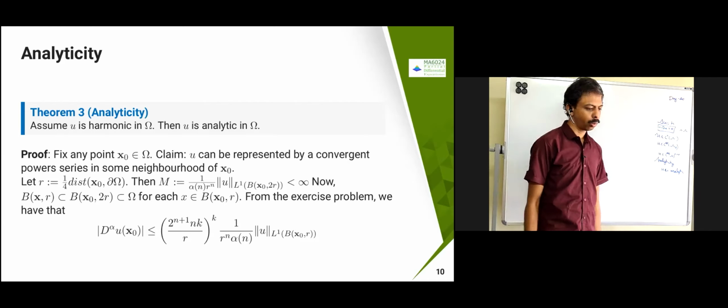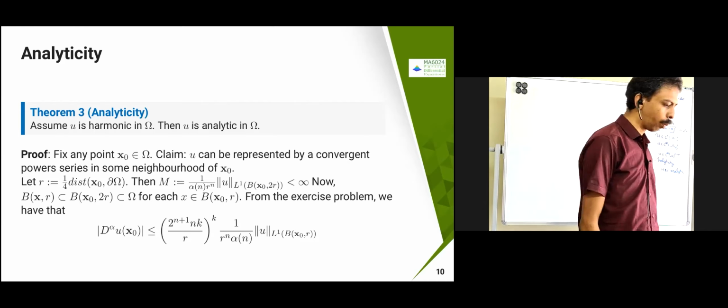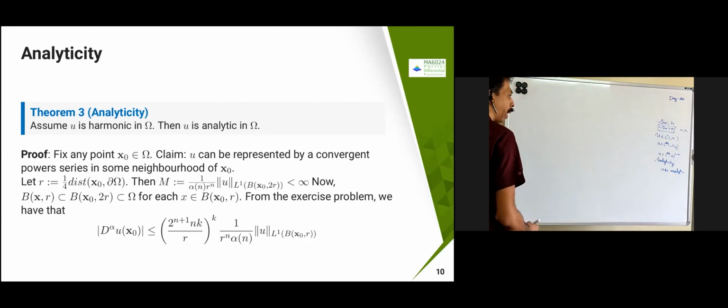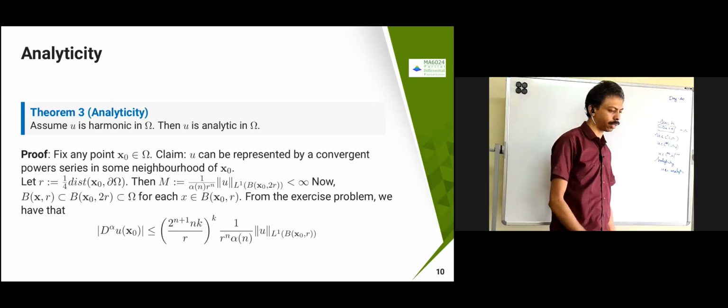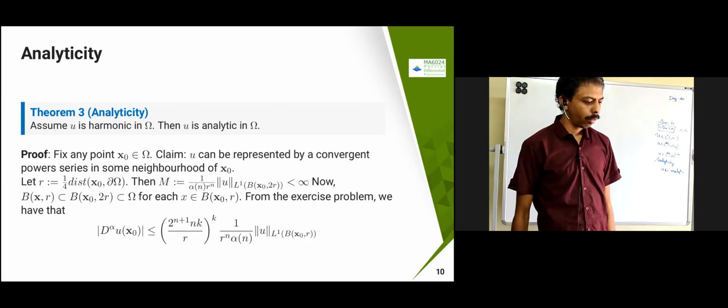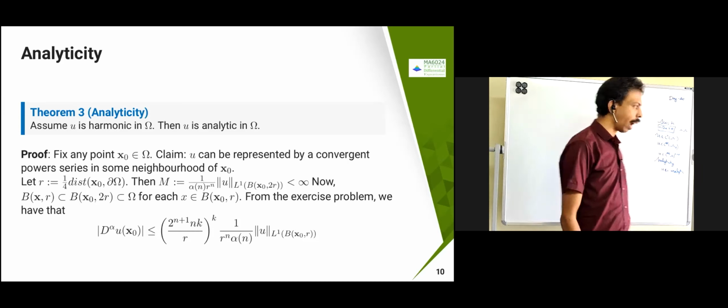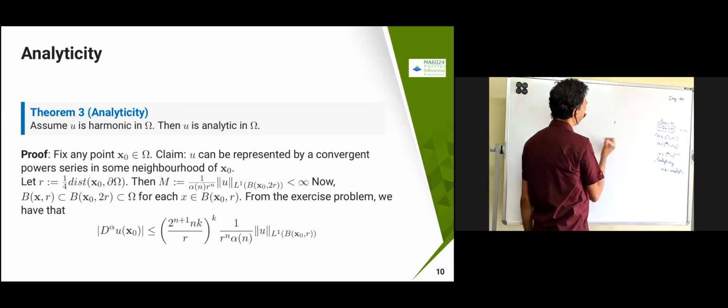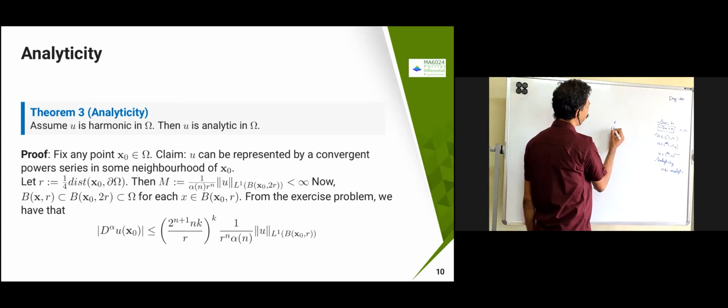The proof is in two parts, maybe a little bit tricky, but otherwise easy. You have to choose your R cleverly, and you have to choose your x minus x0 cleverly. If you choose these two things, then you are done.